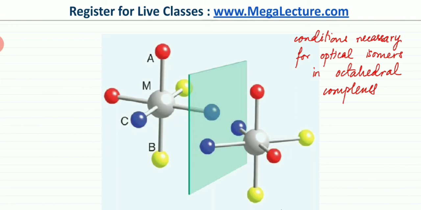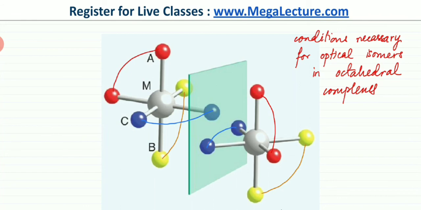What we have done so far is that these two red ligands could be connected, or they could be bidentate ligands connected by a carbon chain or anything. That's one version. Or the yellow ones might be connected to each other like a bidentate ligand, or the blue ones might be connected together like a bidentate ligand. So these are the minimum necessary conditions for optical isomers to form in octahedral complexes.